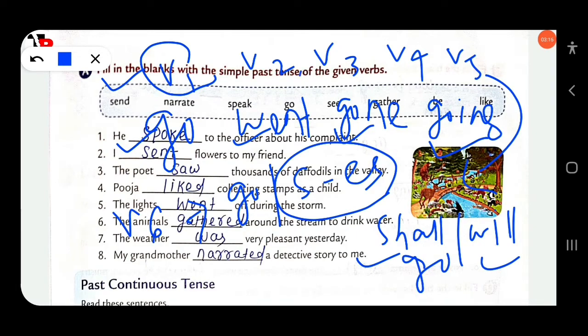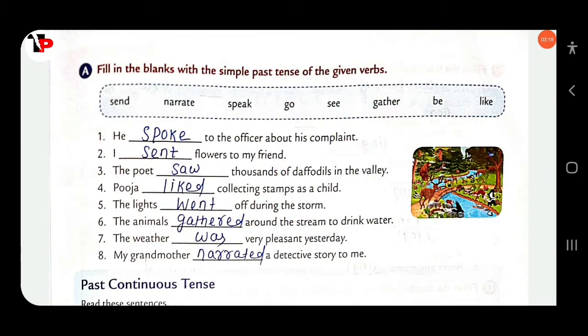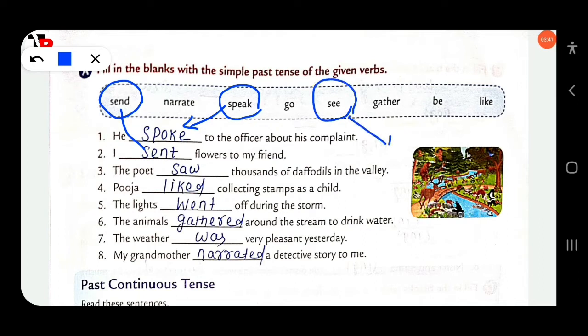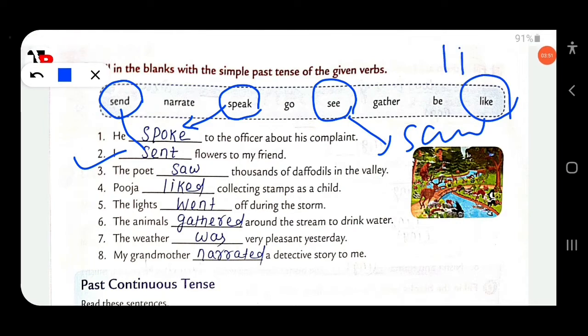So here you have to use the second form of the verb, that means V2. He dash to the officer about his complaint. Here speak is V1, so you have to use spoke. Then next, I dash flowers to my friend. Here send is V1, so V2 is sent. The poet dash thousands of daffodils in the valley. Here see is present, you have to use the past, saw. Clear? Then next, Pooja dash collecting stamps as a child. Here like is present tense, you have to use past tense, liked.